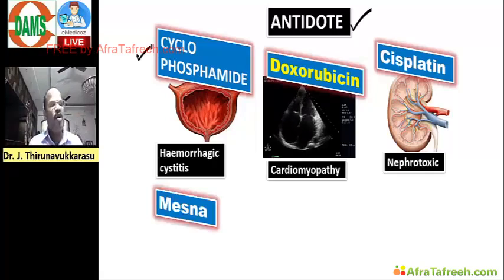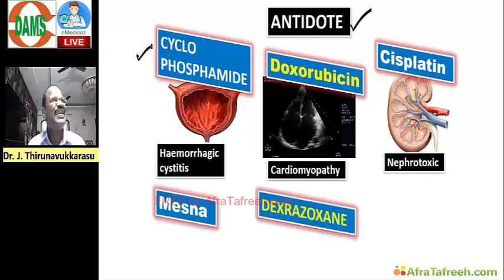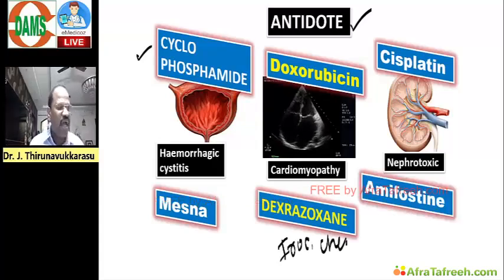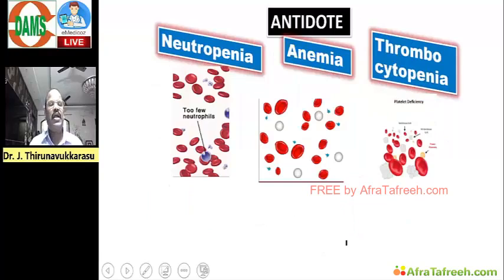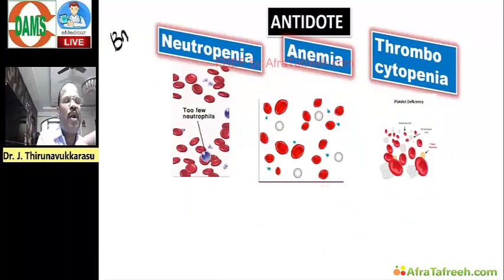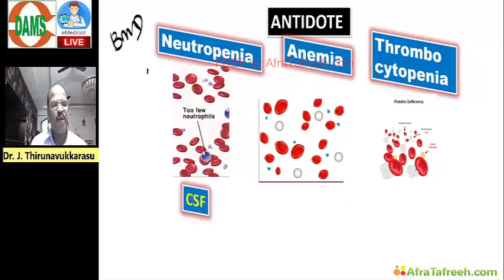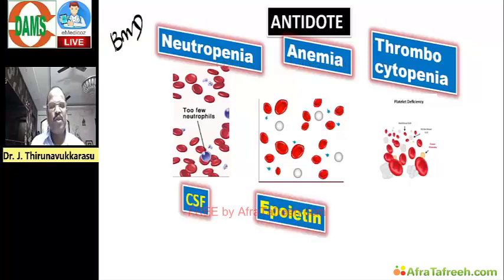Doxorubicin causing cardiomyopathy. Further, we can use dexrazoxane. It's an iron chelator. And then cisplatin causing nephrotoxicity. Further, the antidote is amifostine. And then anti-cancer drugs causing bone marrow depression: for neutropenia, treat the neutropenia by using colony stimulating factor. For anemia, use erythropoietin like epoetin.